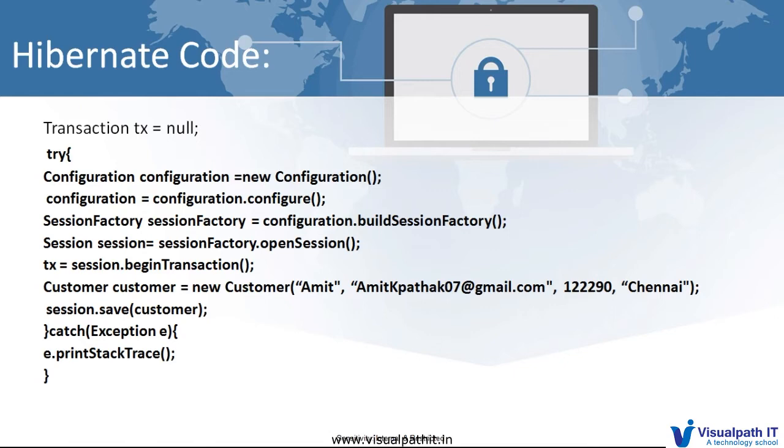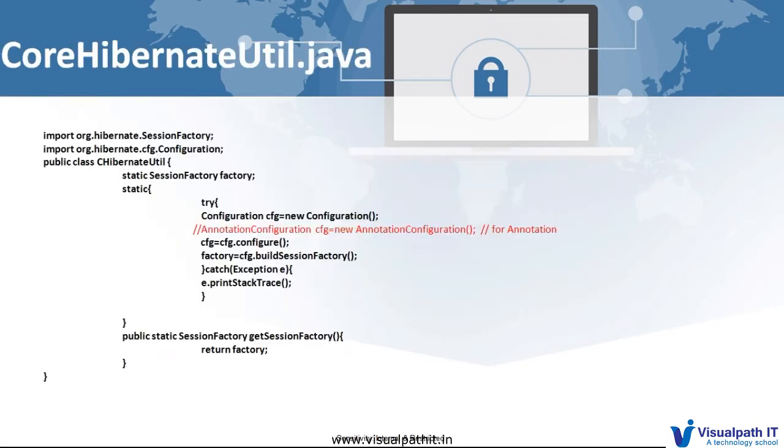When we write configuration equal to new configuration, it points out that this is Hibernate core. And if we want to add annotation to the same code, we have to do this, the red color part: instead of new configuration, we instantiate the annotation configuration class.